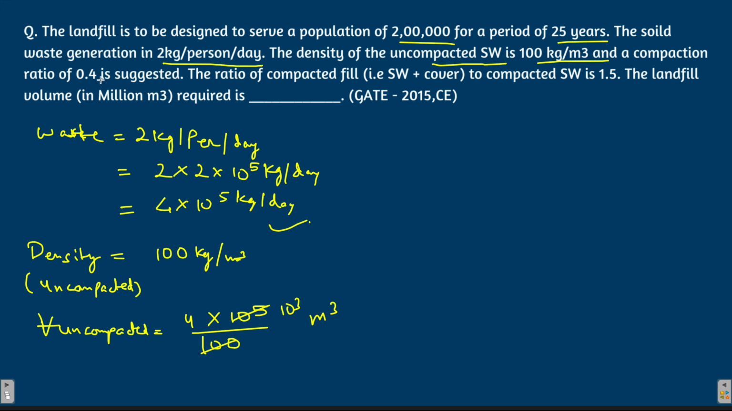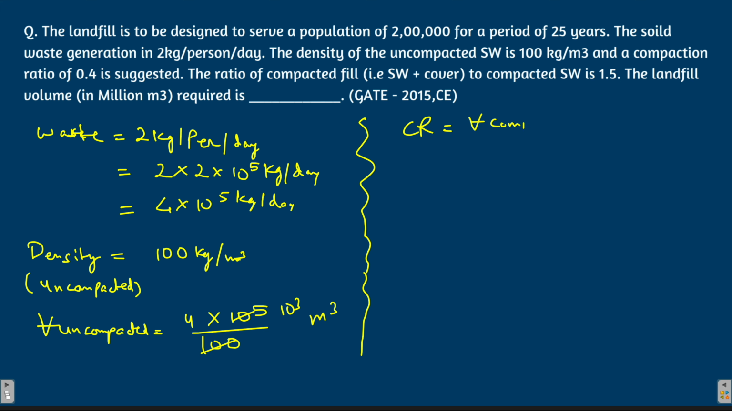And the compaction ratio is 0.4. Now what is this compaction ratio? You might not know this, because in civil engineering we haven't studied this. Let me tell you, compaction ratio means volume of compacted waste to the volume of uncompacted waste, right? Compaction ratio is volume of compacted waste to the volume of uncompacted waste.